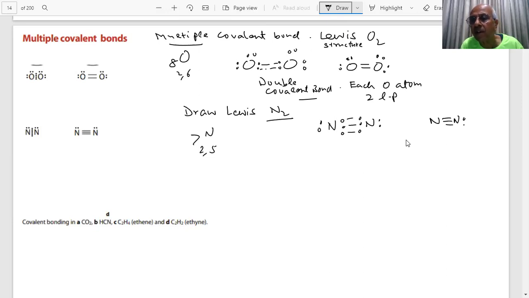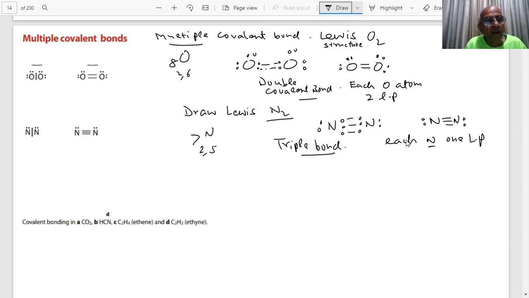So what does it become? How do you represent nitrogen? These are 6 electrons, 6 plus 2, 8. Student, what is it called? Triple bond. And each nitrogen has how many lone pairs? 1 lone pair. Yes or no? Tell me. Yes, sir. Okay.